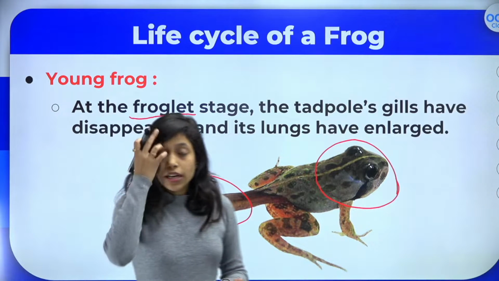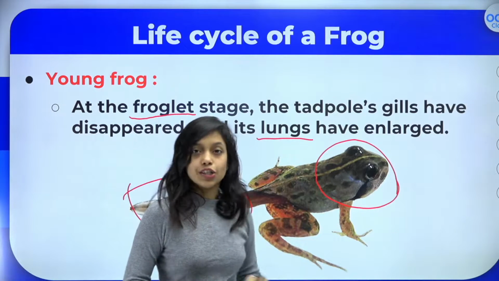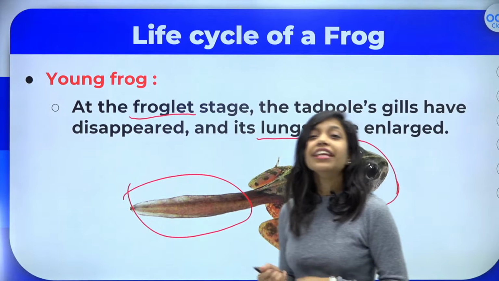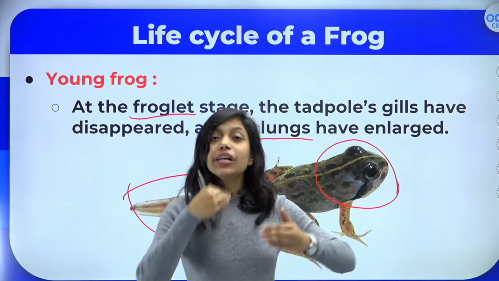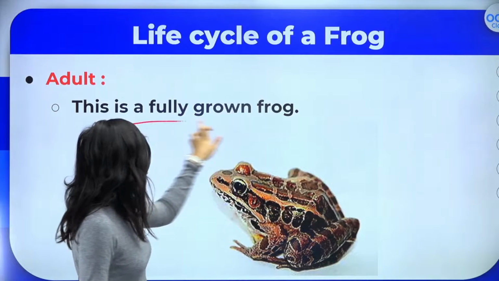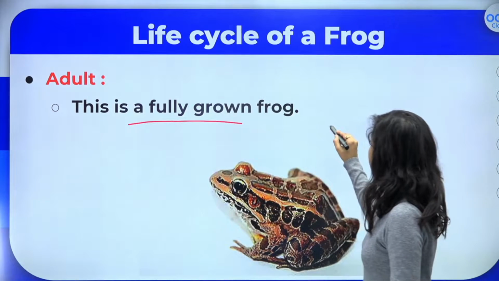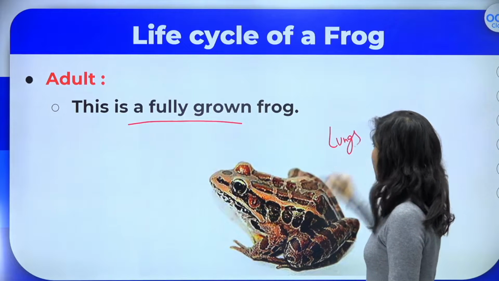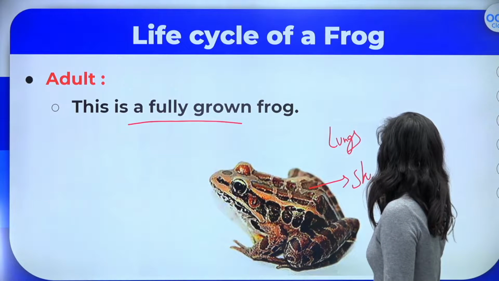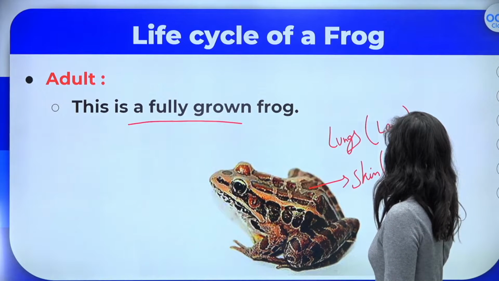And a very important thing, the gills will disappear and lungs will be enlarged. When the frog's baby, the tadpole, was there, they had gills. They didn't have any lungs, but here lungs will develop and gills will disappear, and at last we have the adult frog, fully grown frog. So the frog is an amphibian because on land it can breathe through lungs, and in water they will breathe through their skin.